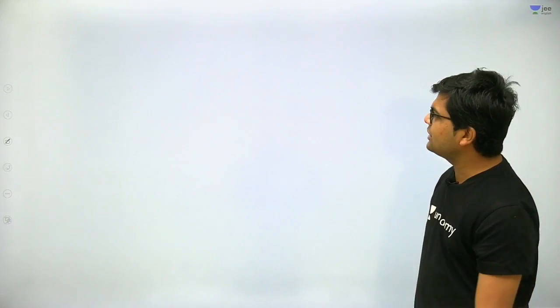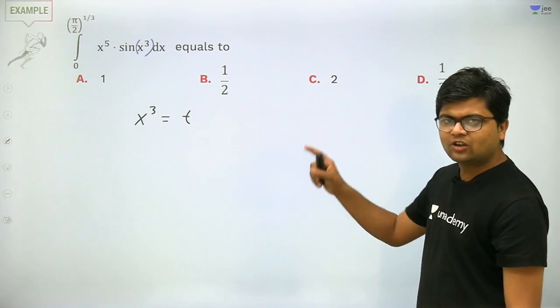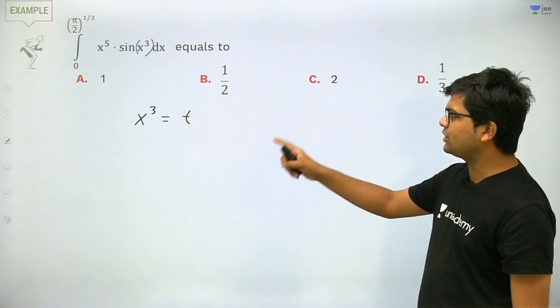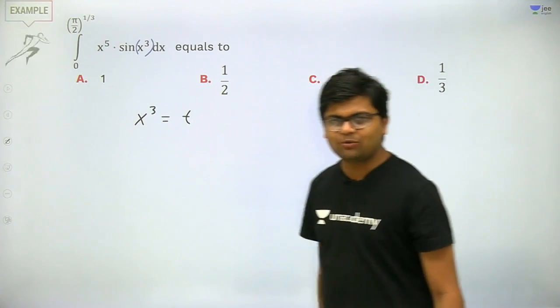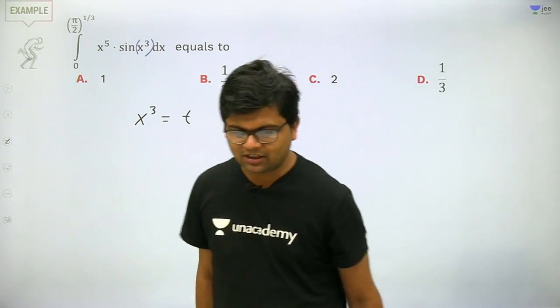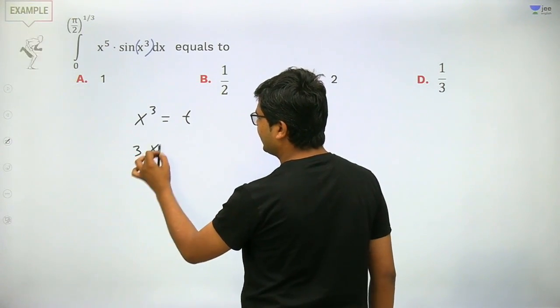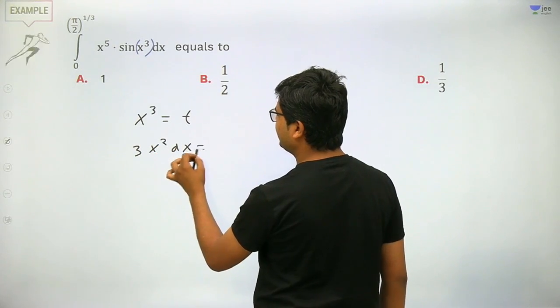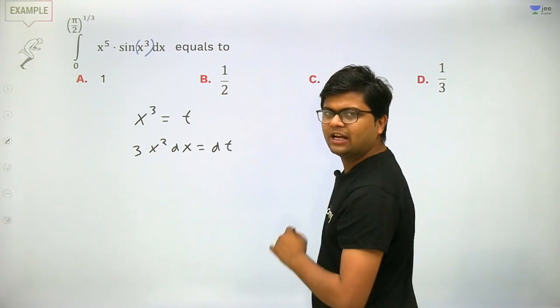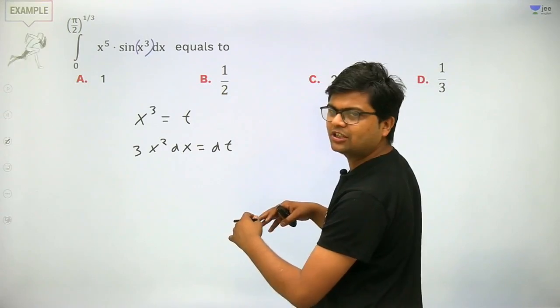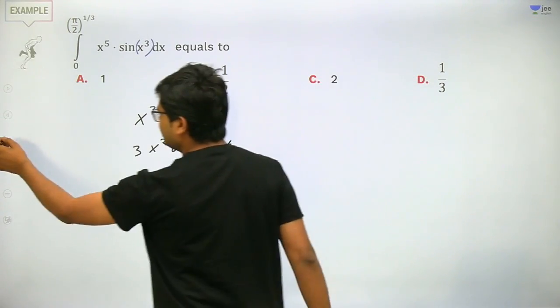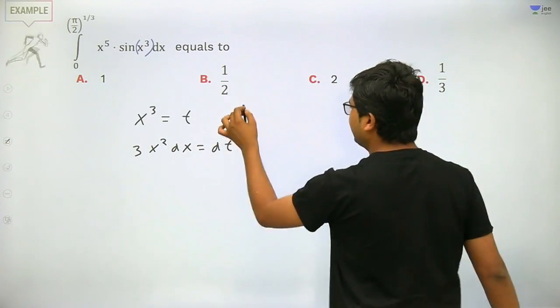So let's start with the next question. I applied this substitution, x cube is equal to t, because I want to make the argument of sine as simple as possible, nothing else. Just differentiate it, it will be 3x squared dx is equal to dt. Got my point? And apply this substitution into the integral.